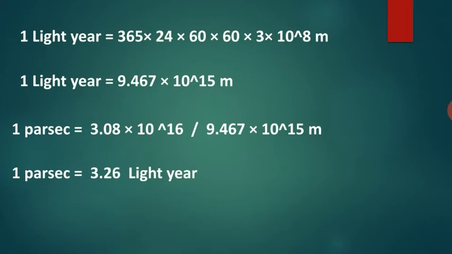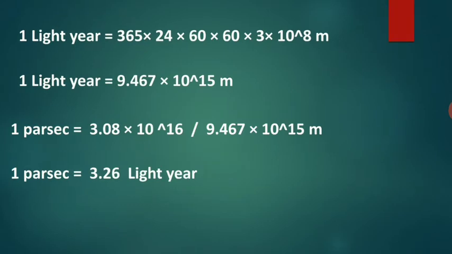1 light year is equal to 365 into 24 into 60 into 60 into 3 into 10 power 8 meter. So, 1 light year is equal to 9.467 into 10 power 15 meter. 1 parallax second is equal to 3.08 into 10 power 16 by 9.467 into 10 power 15 meter. So, 1 parallax second is equal to 3.26 light year.